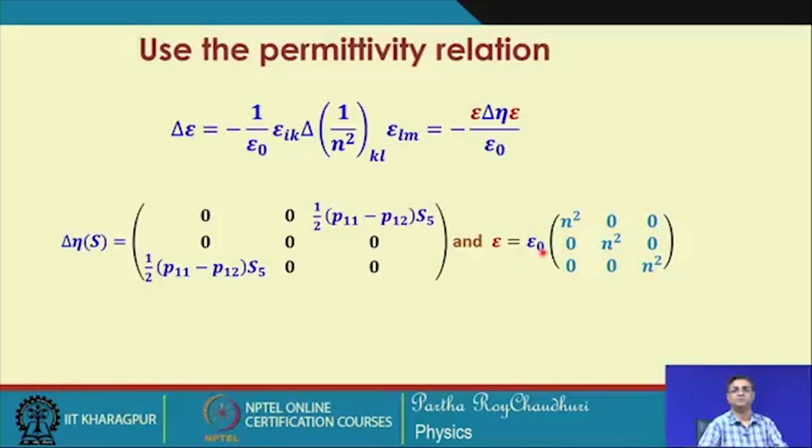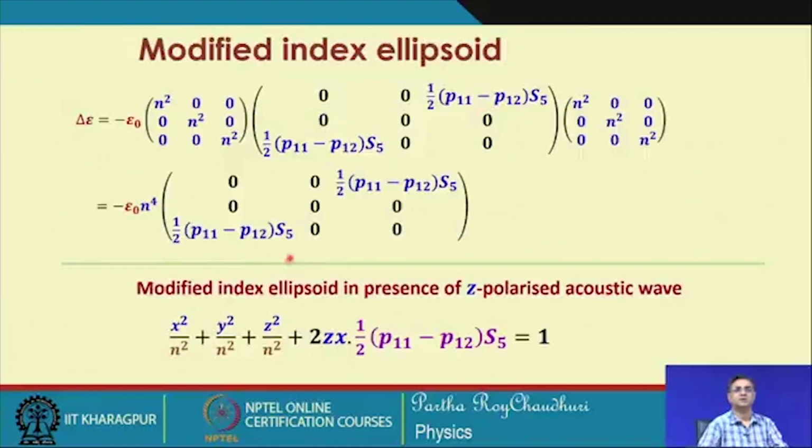having known this permittivity of the isotropic medium, which is all identical, n squared, we multiply with this equation, and once again we will get these two elements which are non-zero, and the rest are all the same.